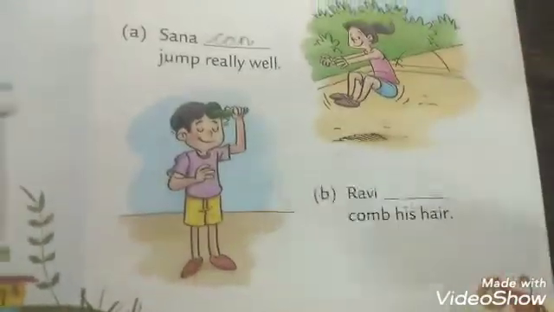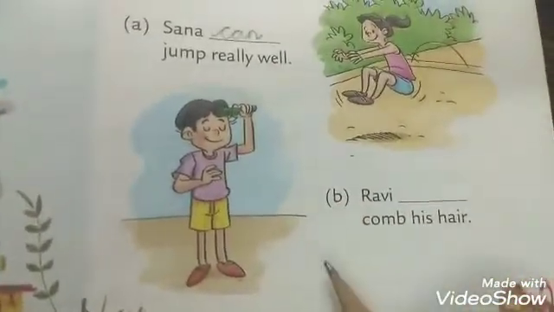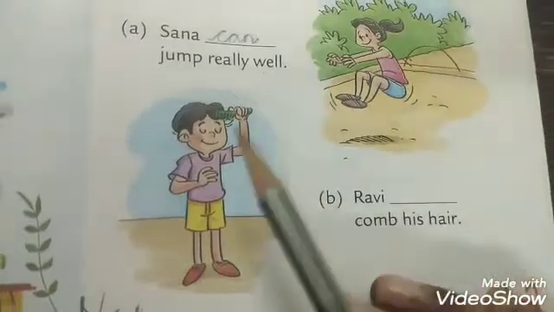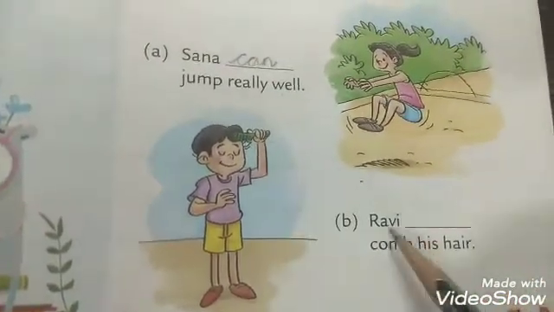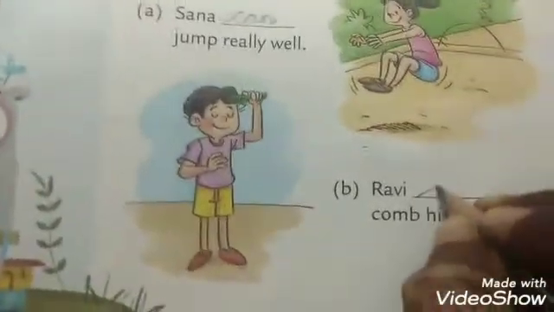See the second picture. Ravi dash comb his hair. Here as you can see in the picture, Ravi is able to comb his hair. Yes. So we will write Ravi can comb his hair. Now turn your page.